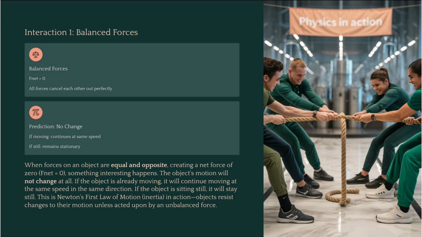We can start making predictions by looking at balanced forces. If you see a stationary object that is being pushed by two people with equal strength, you can predict that nothing will happen. If an object is already moving and all forces on it cancel out, friction and air resistance equal the engine's push, your prediction is that the object will continue moving at a constant speed. No net force means no change in motion.